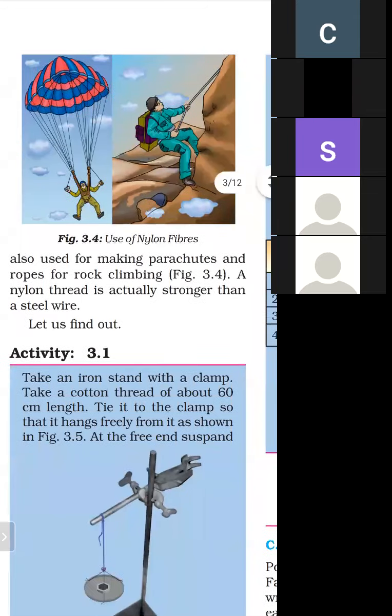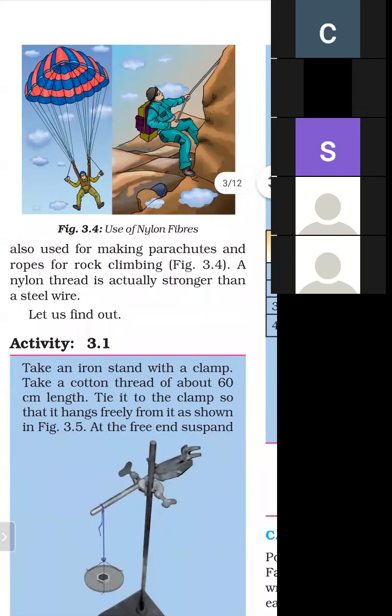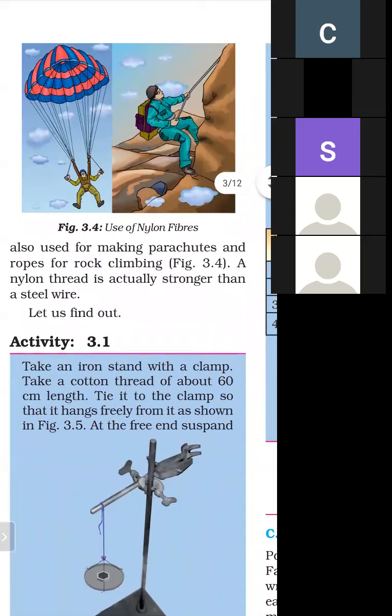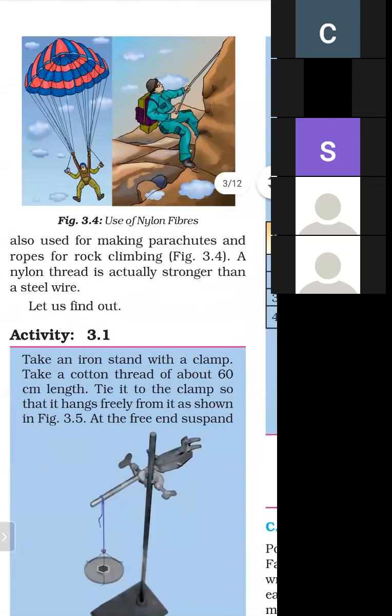A nylon thread is actually stronger than a steel wire. As we know, the steel wire is very strong, but nylon thread is much stronger as compared to a steel wire. When we compare nylon thread with a steel wire, nylon thread is stronger. So nylon fiber is a very strong fiber.